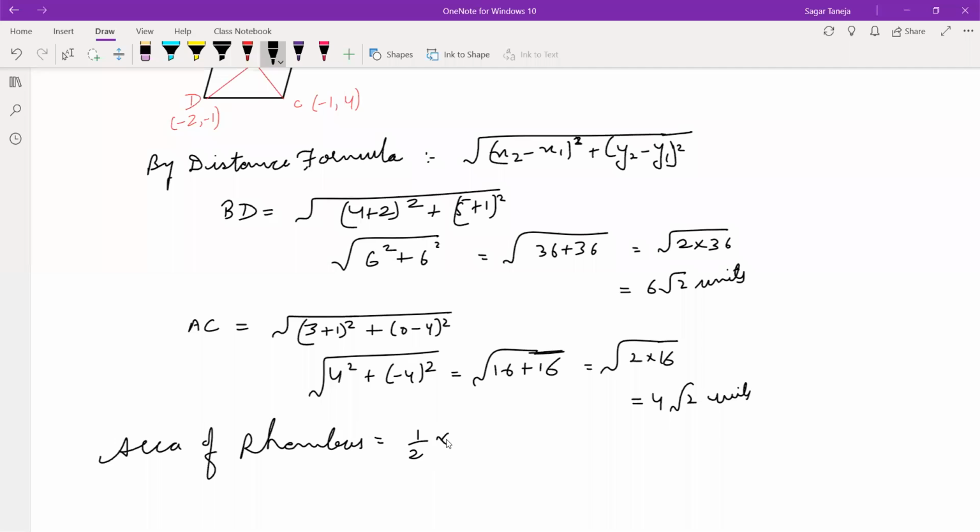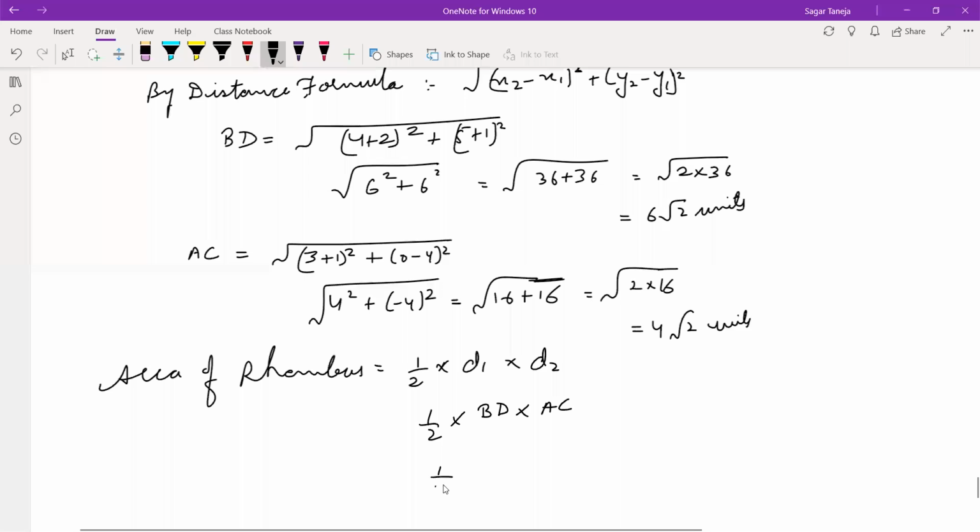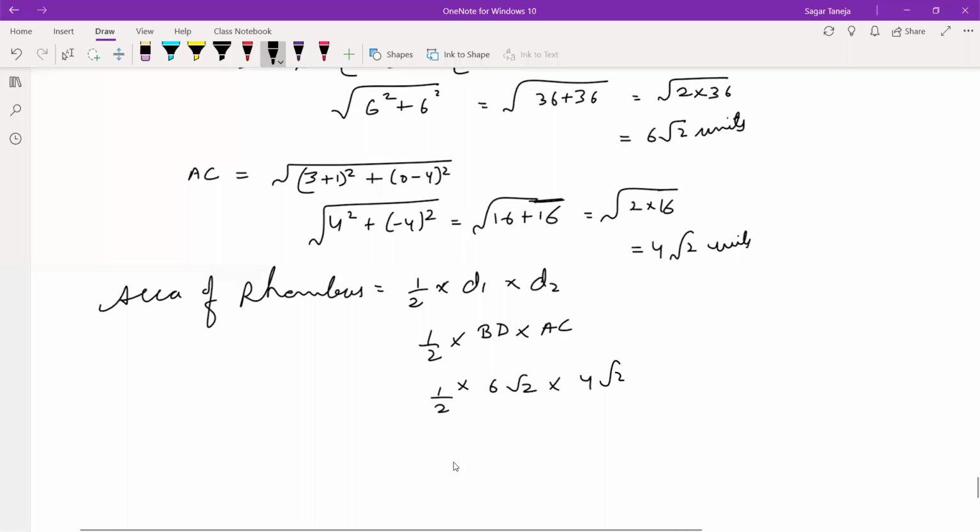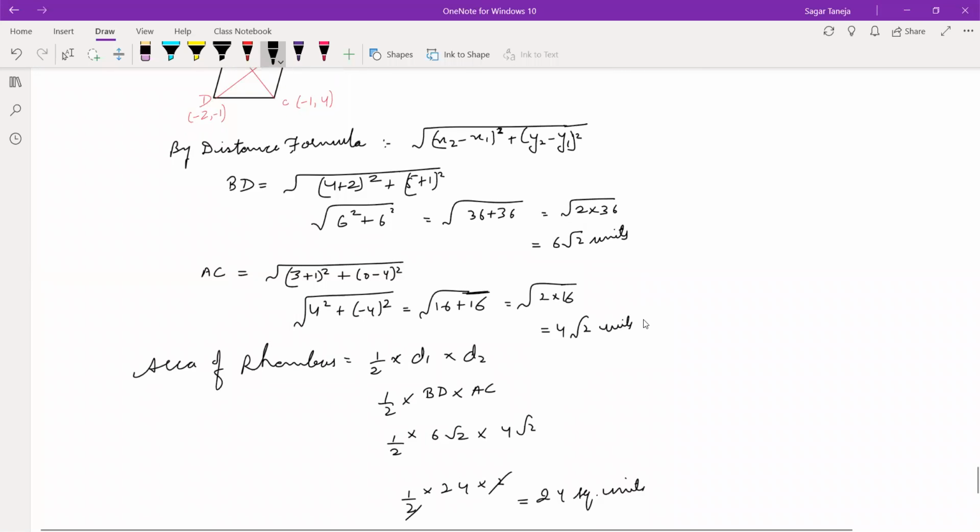And the area of the rhombus is half into diagonal 1 into diagonal 2. So take any of the diagonals first or second. So diagonal BD into diagonal AC. Put the value of BD and AC. BD is 6 root 2 and AC is 4 root 2. It is finally 6 fours are 24 and root 2 into root 2 is 2. The 2 and 2 cancel out. So the answer is 24 square units. This is the correct answer.